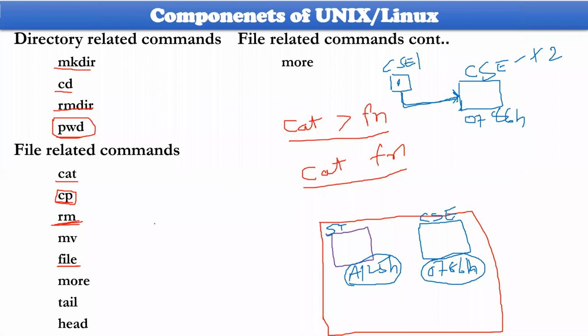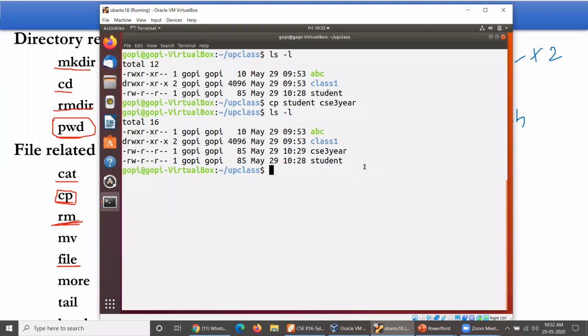Whereas if you want to create a link, there is a specific command I haven't listed here. The command name is ln. ln is the command which is always used to create links. ln, followed by the existing file name and the linked file name. Let me show you how this can be created: ln existing file name abc, linked file name, for example, xyz.